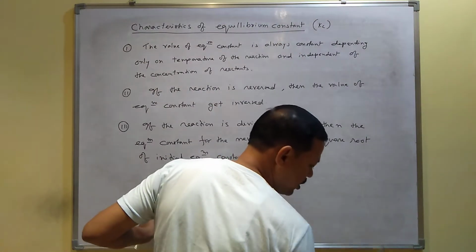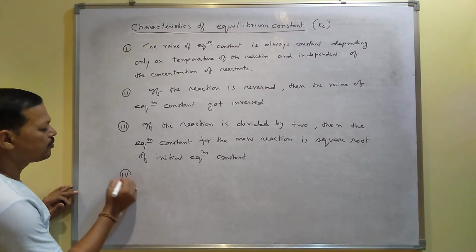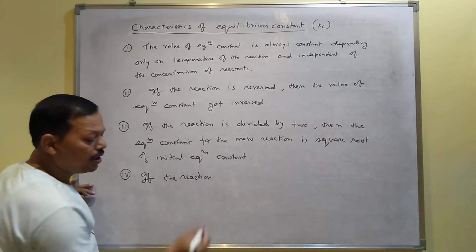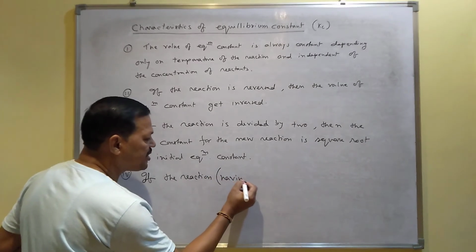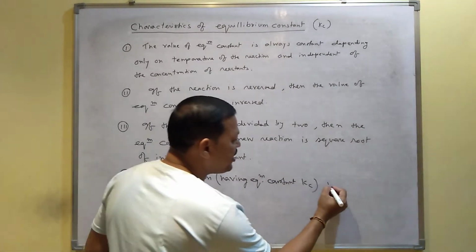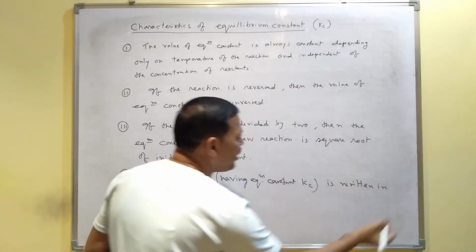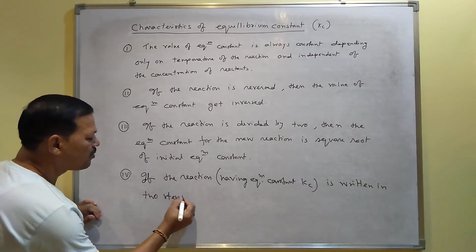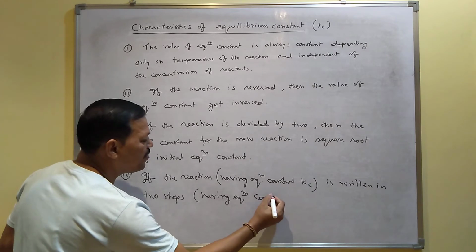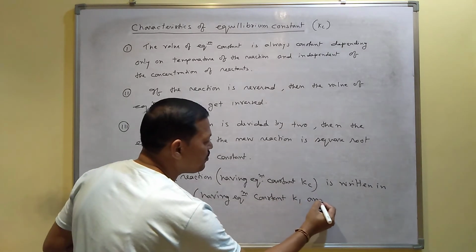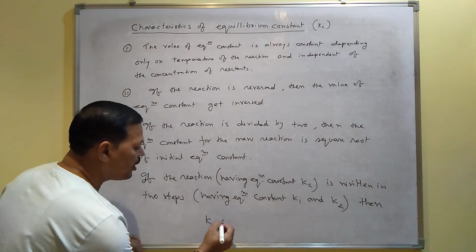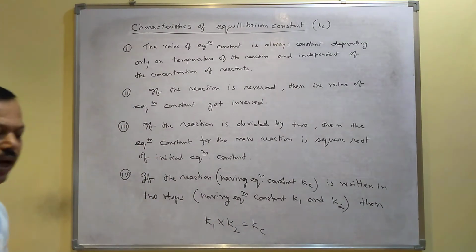Now another point, this will be number 4. If the reaction having equilibrium constant Kc is written in two steps, having equilibrium constants K1 and K2, then you can write K1 into K2 is equal to Kc. This is according to the fourth point.